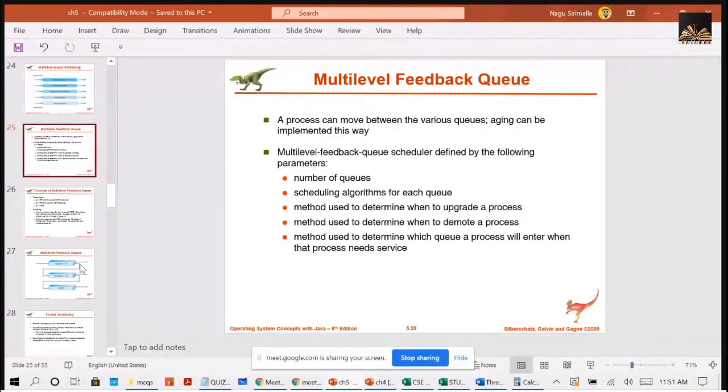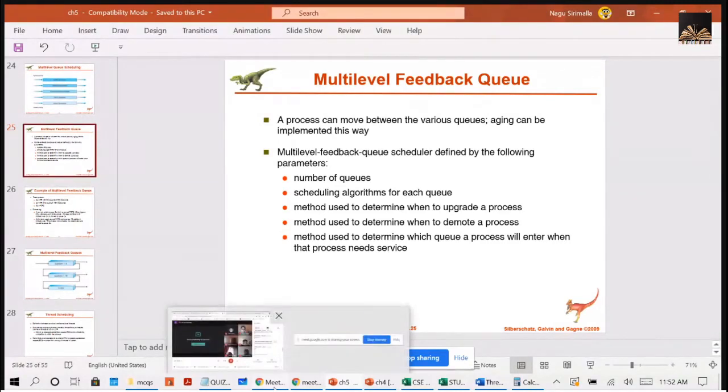Then the method used to determine when to demote a process, that means from the high level to the low level, when to move that, and the method used to determine which queue a process will enter when that process needs service. So these are the 5 parameters, right, which will define your multi-level feedback queue.